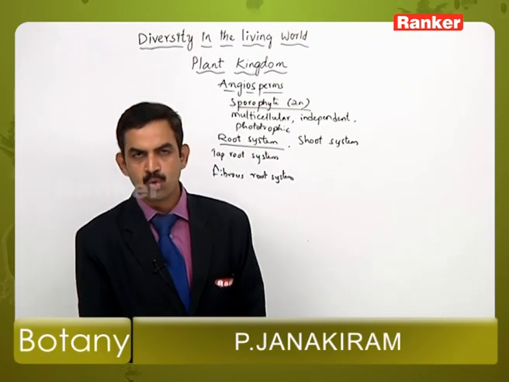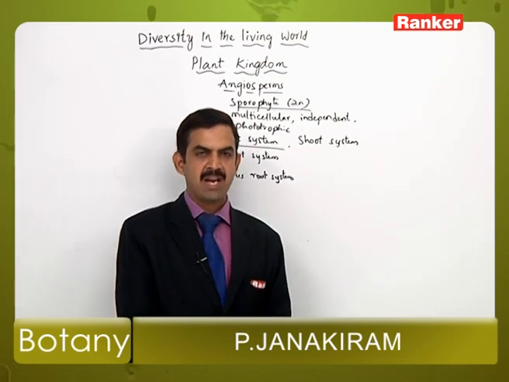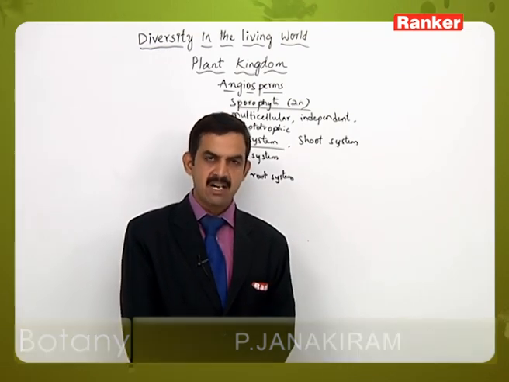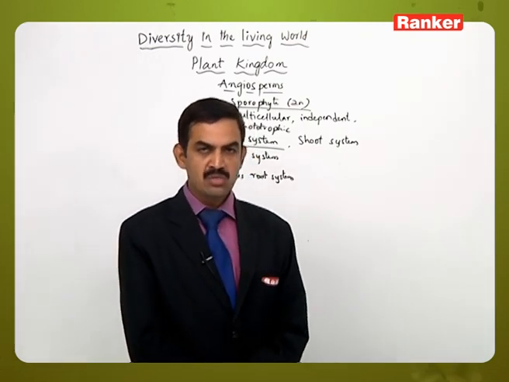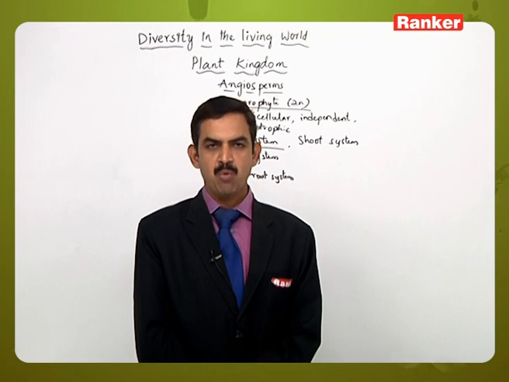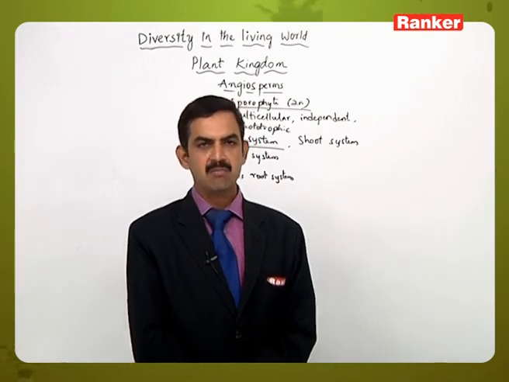That is the roots which develop from any part of the plant body other than the radicle. Those are called the adventitious roots, which are produced to provide some additional support or additional need to the plant body.